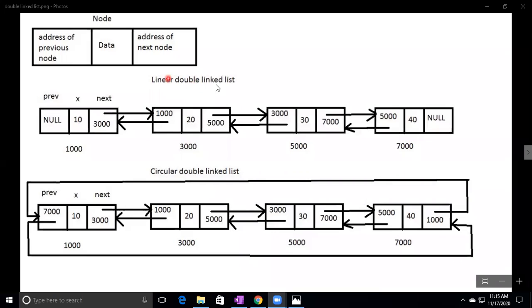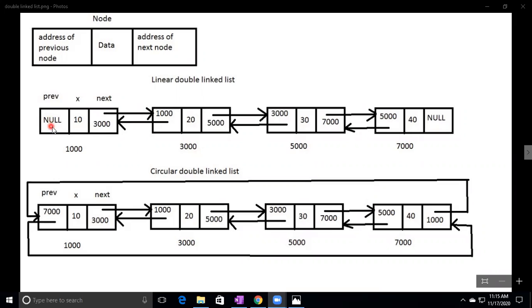So this linear double linked list is a collection of nodes. Here this is the data, 10 is the data. This is the next node's address. This is the previous node's address. So this is the first node. The first node's address is 1000, the second node's address is 3000, the third node's address is 5000, the fourth node's address is 7000. Before this, no node is there. So what is the previous value now? Null, because the previous node is not there.